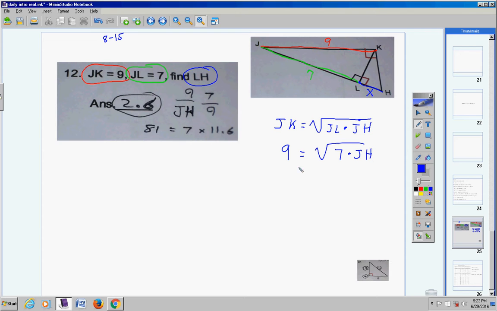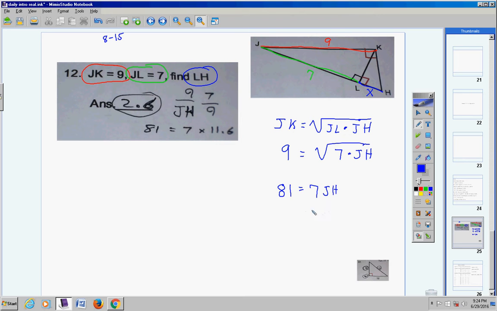Now, let's square both sides to get rid of this radical. If you square 9, you get 81. If you square the right side, you just get 7 times JH. When you square a square root, you get just what's on the inside. Okay? Now, 7 times JH is the same thing as just 7 JH.